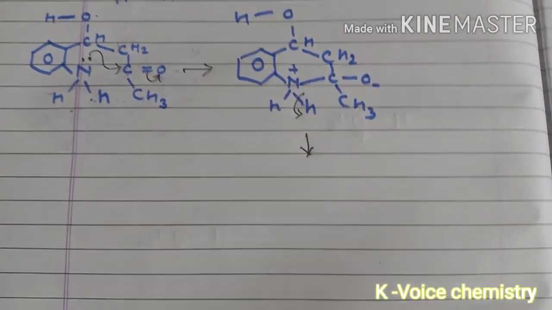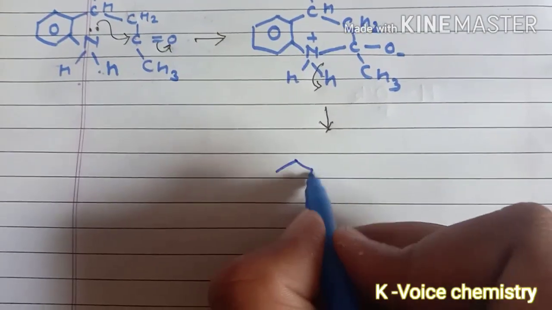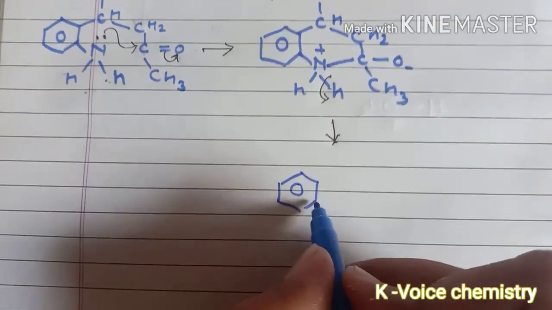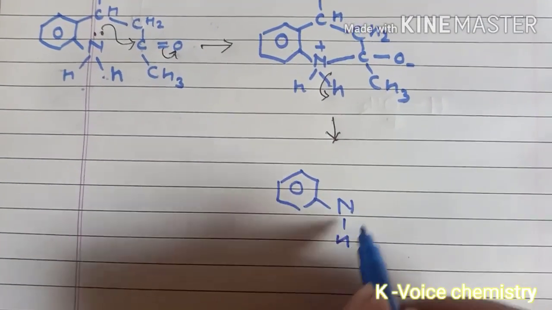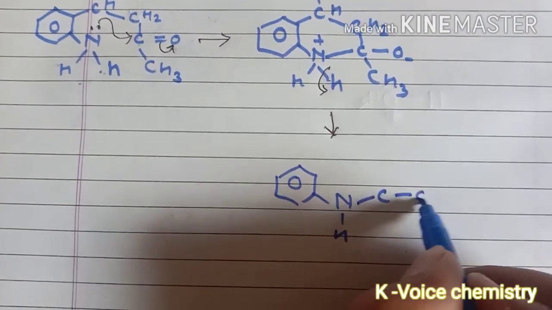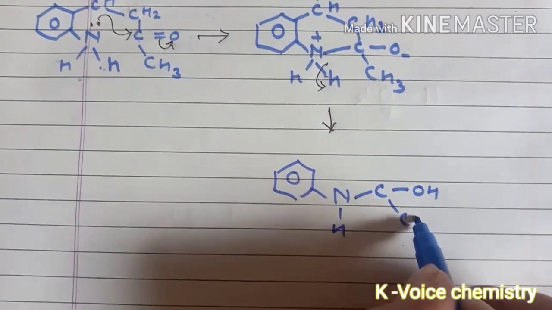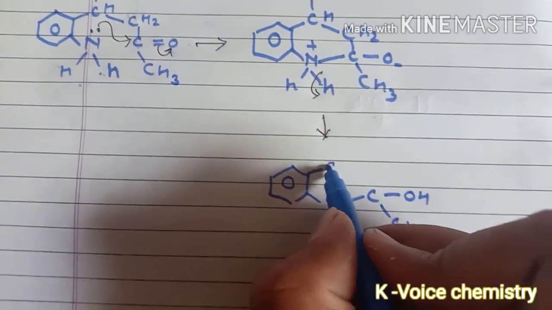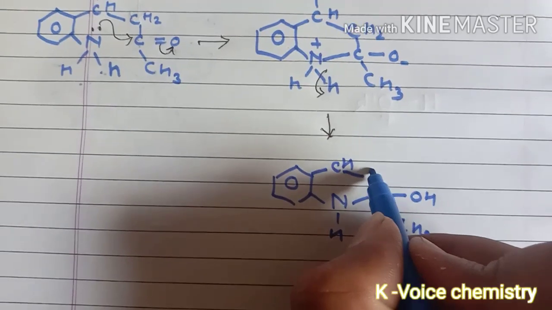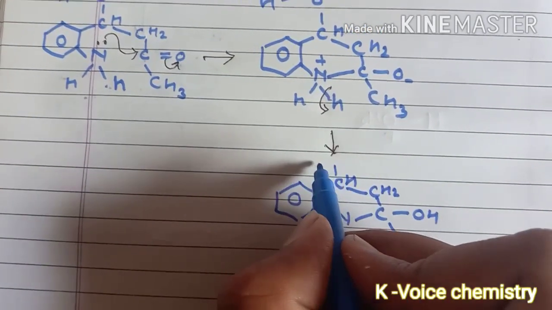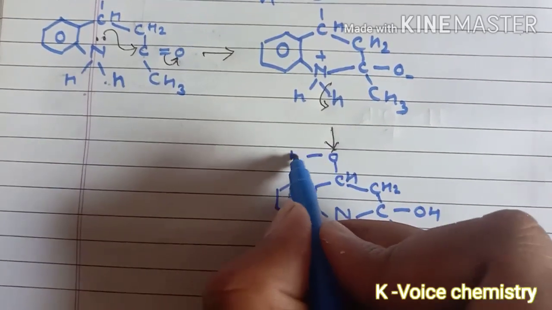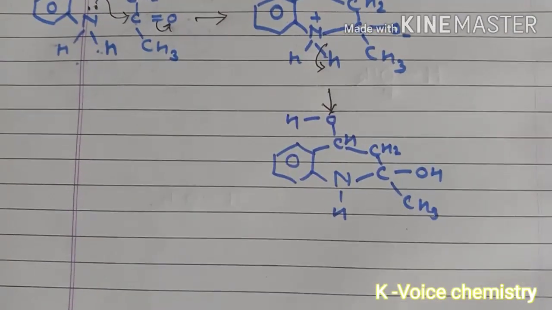Please check the structure. I hope that you can easily understand the structure.